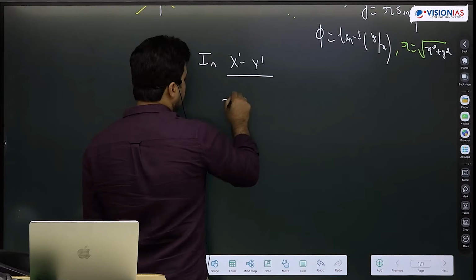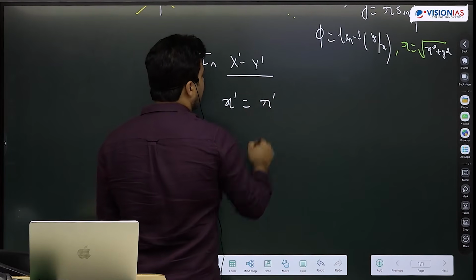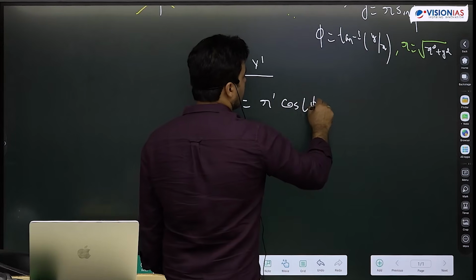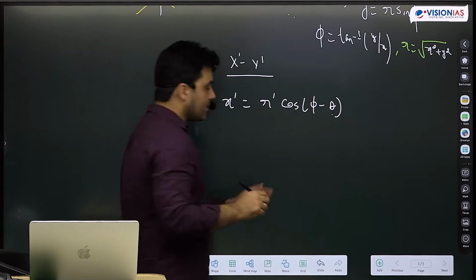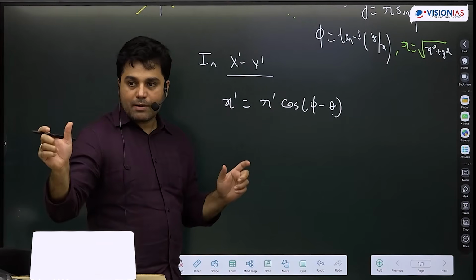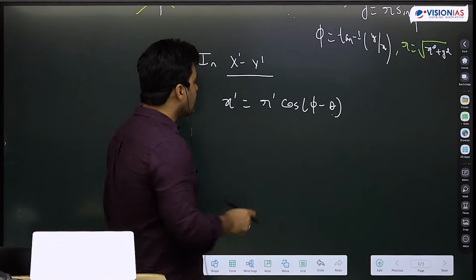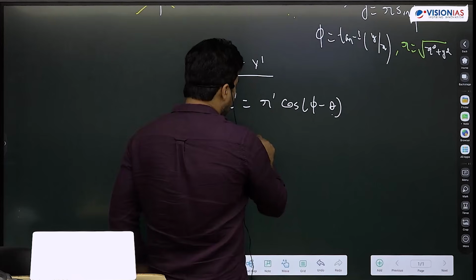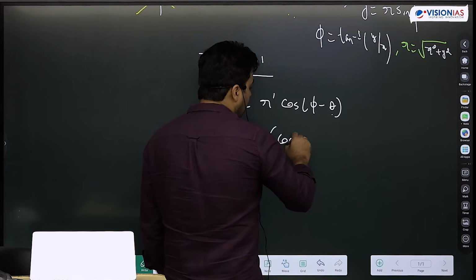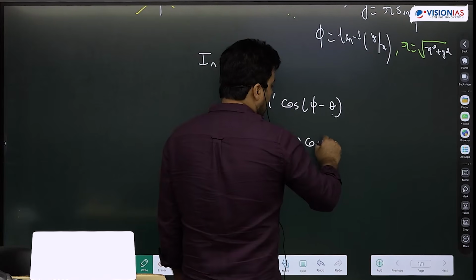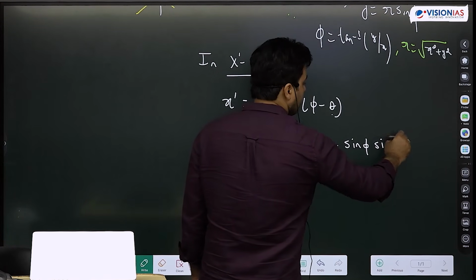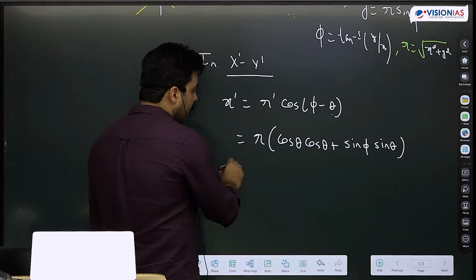So x dash, let's call this r dash first, r dash cos phi minus theta, but I have already shown that r is a scalar, that mod r and mod r dash are the same. तो इसको आप expand करके देख लो, r dash को हम r लिख लेते हैं, and this is cos phi cos theta plus sin phi sin theta.